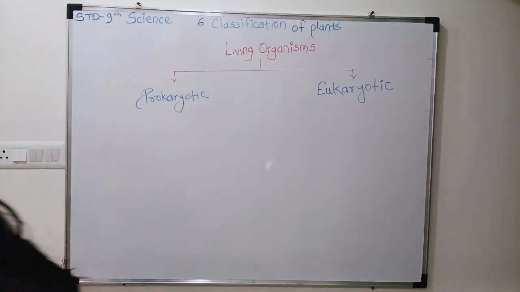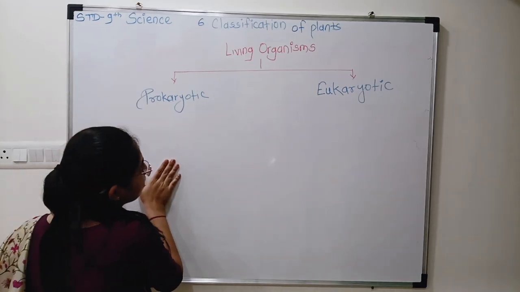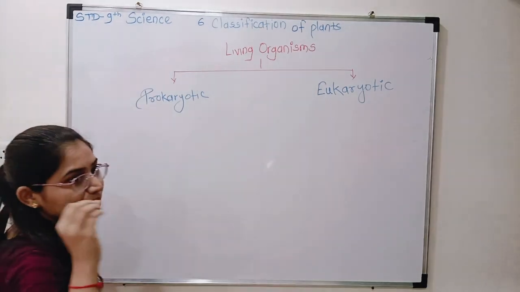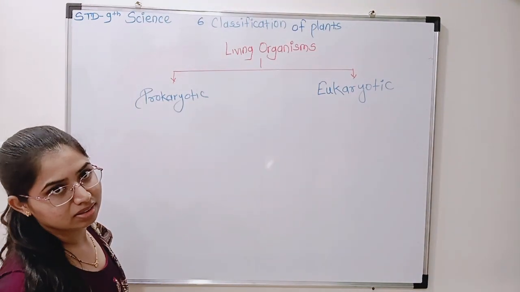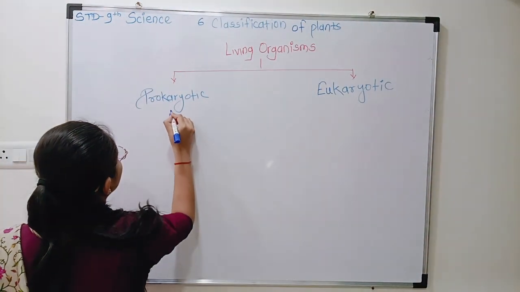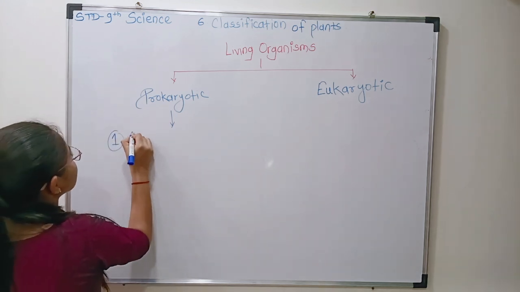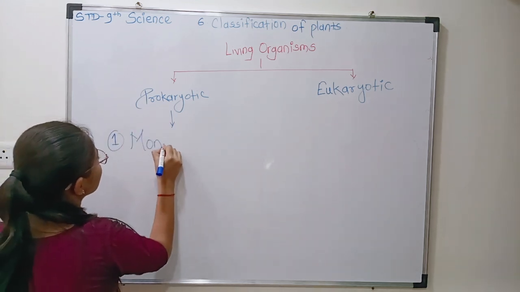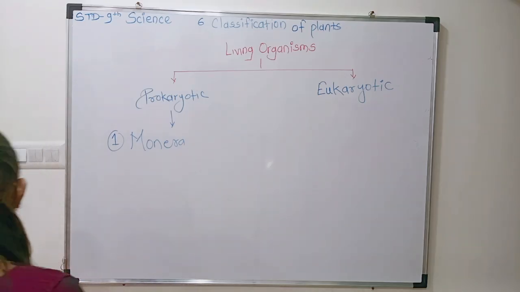Now, in prokaryotic organisms, only and only unicellular organisms are present. Unicellular. Uni means one. They have only one cell in their body. So, prokaryotes include only one kingdom. Which kingdom? Kingdom Monera. Understood everyone? Now next.